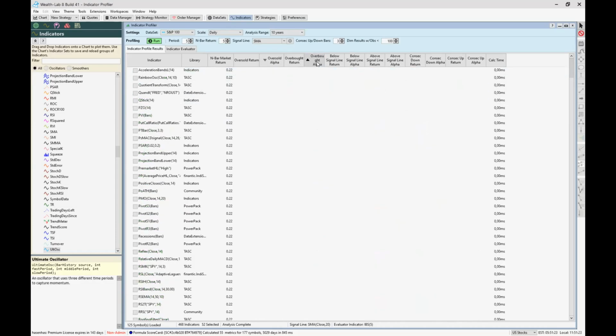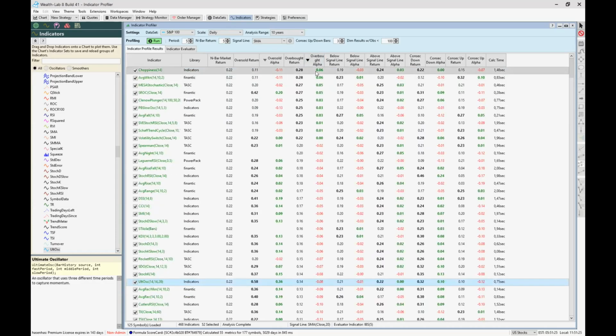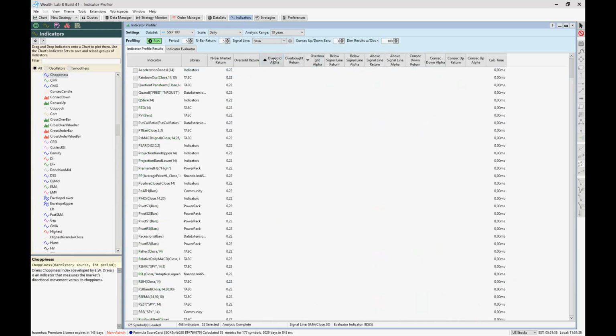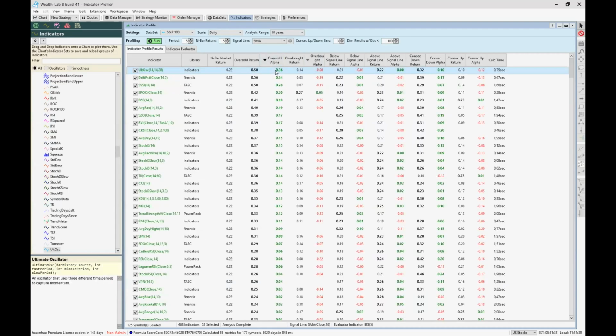And this would be the overbought alpha, but I don't think that's very good. You can see that's not much alpha. It's doing a little bit, but it's not really good. Here it's better. And you also have a different approach. You can also say the indicator is below its own moving average or above its own moving average.